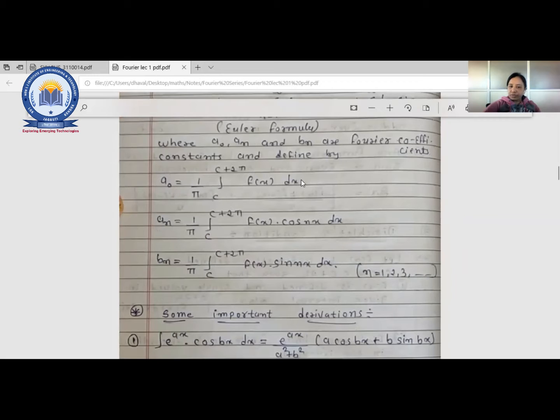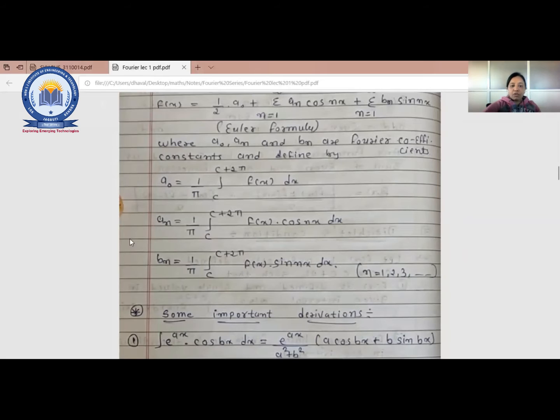So a0 is this, which directly depends on f(x). Now an. It will depend on the trigonometric function, which one? Cos. With an there will always be cos nx, and f(x) is also there. So an equals 1 upon pi integration c to c plus 2 pi f(x) cos nx dx. That means whenever an example is given, you have to solve this.